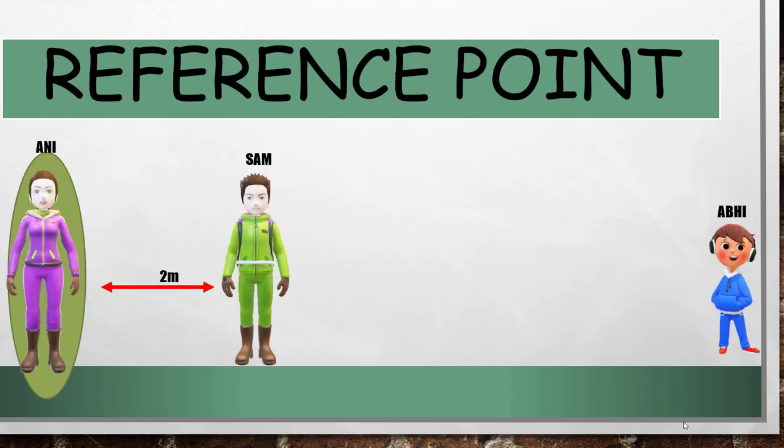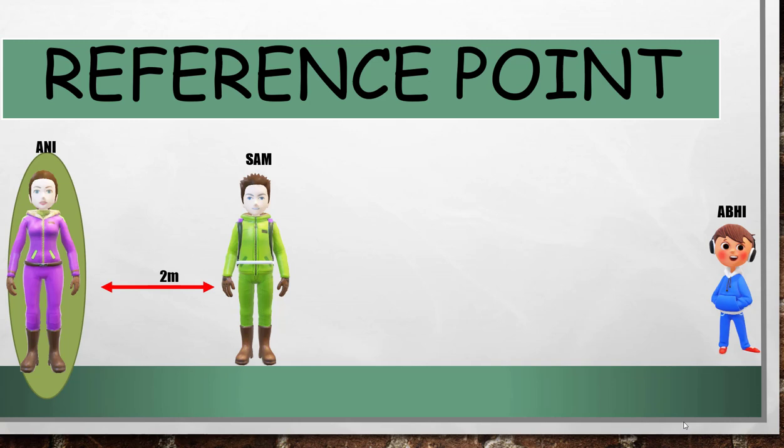Now before we proceed for distance concept, we need to know what is a reference point. This is important because whenever we measure distance, it is with respect to some point, and that point is considered as a reference point or origin point, and then the distance is measured. For example, Sam is 2 meters away from Annie.